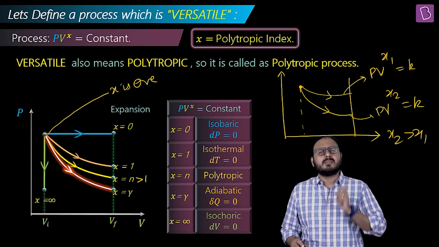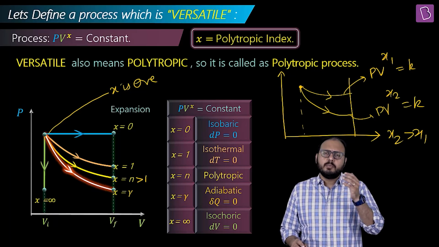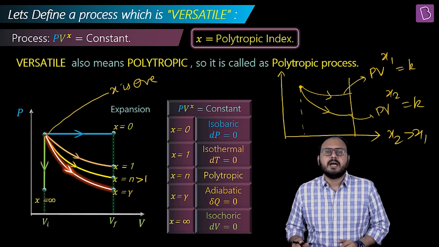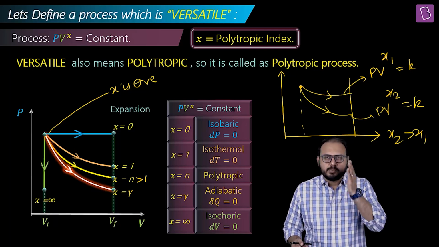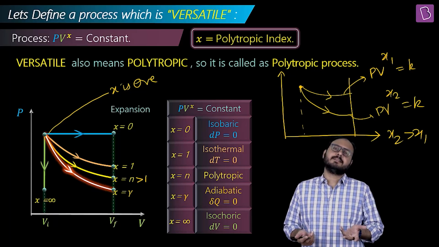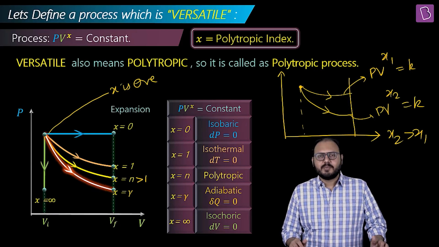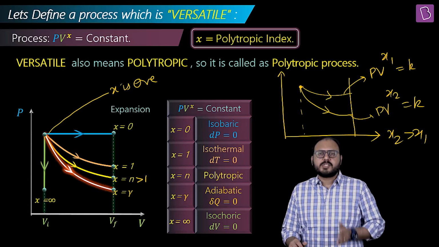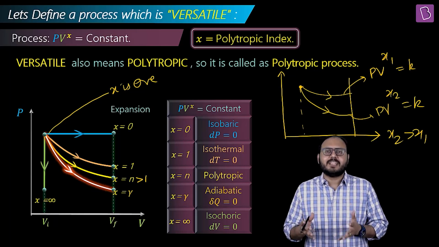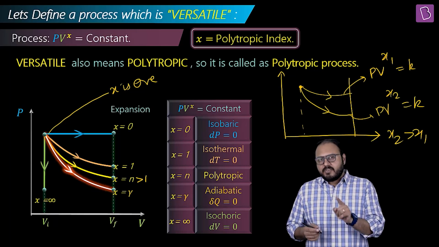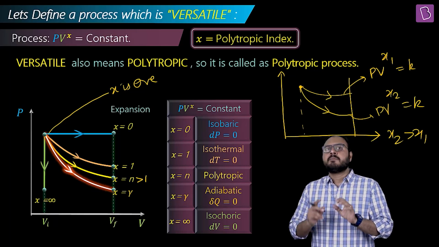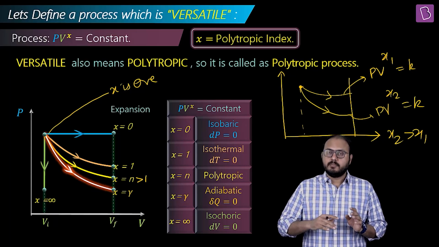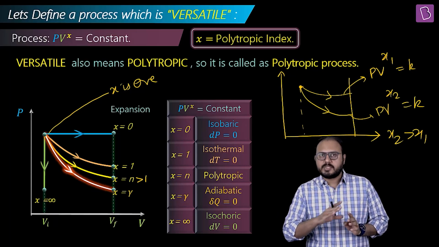But sir, how do I remember this? That the more positive, the steeper the graph is? Remember that at the highest value of x, that is infinity, it's vertical. Do you need something else to remember? Look, at x equal to infinity, it is almost a straight line. So isn't the slope infinite there? Correct, sir. So in PV raised to x equal to constant, the more positive the value of x is, the steeper it is.